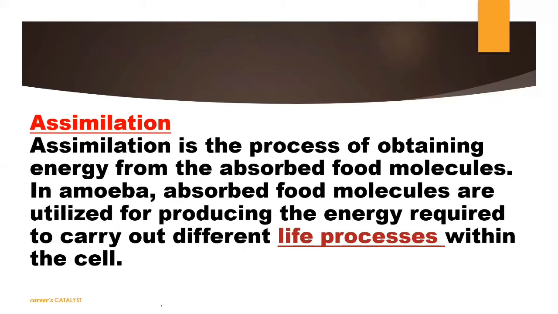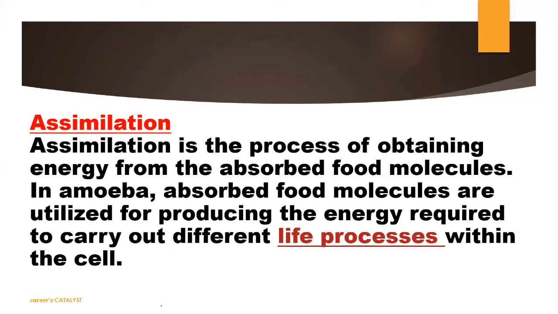Now we will talk about the next step, that is defined as assimilation. So assimilation is basically the process of obtaining energy from the food, because the food is digested now, and that digested food is actually transferred to different parts of the body, means to say it is absorbed by what? Cytoplasm. Now it is important to utilize that particular food, because it is absorbed now. We are not utilizing it right now.